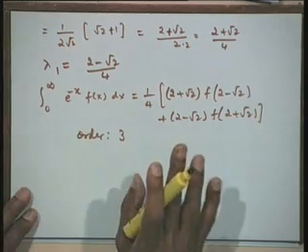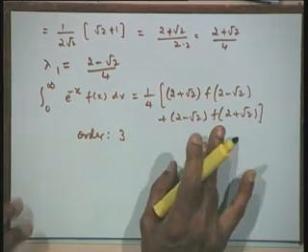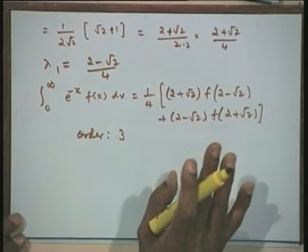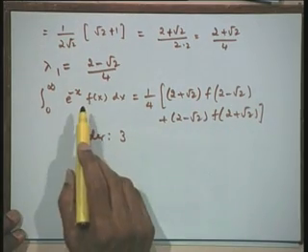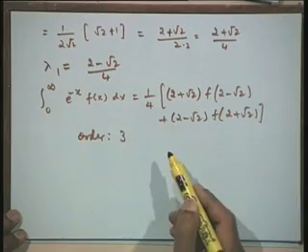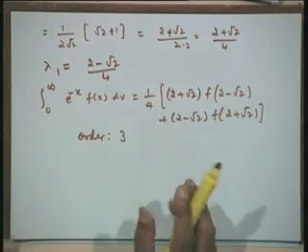As I mentioned, all the weights and abscissas for this Gauss-Laguerre formula also are available in tables up to 16 decimal places, and whenever the weight function is not available, we shall provide the weight function and then construct the solution to the problem. Okay, we will stop at this.